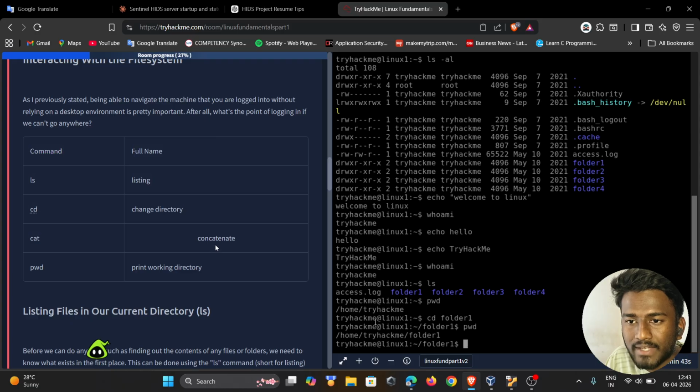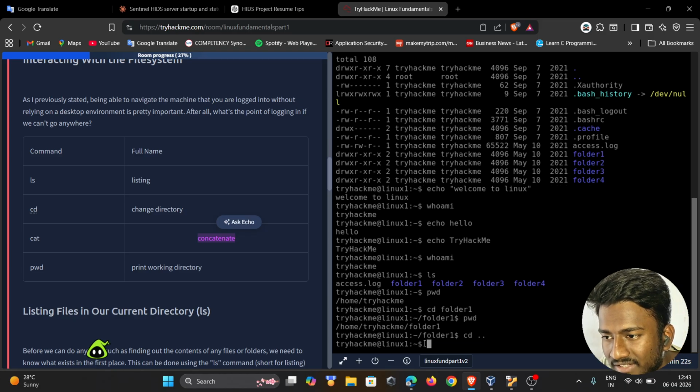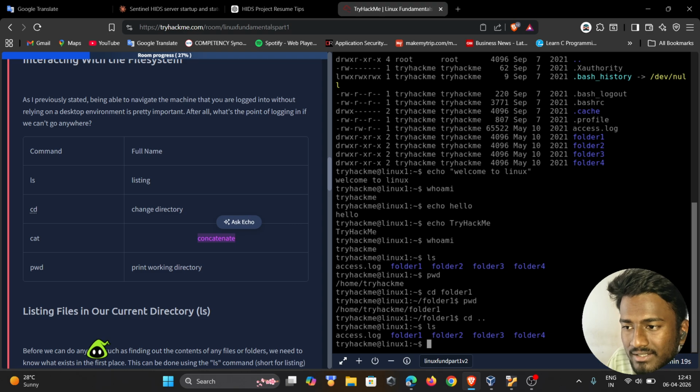Cat means concatenate. The cat command is used to know which kind of data is present in a file. I will give you an extra command: if you want to go to the previous directory, you can use cd double dot. In this directory, use the ls command to see which files are present. Here access.log is a file, and we want to see the data inside the access.log file.